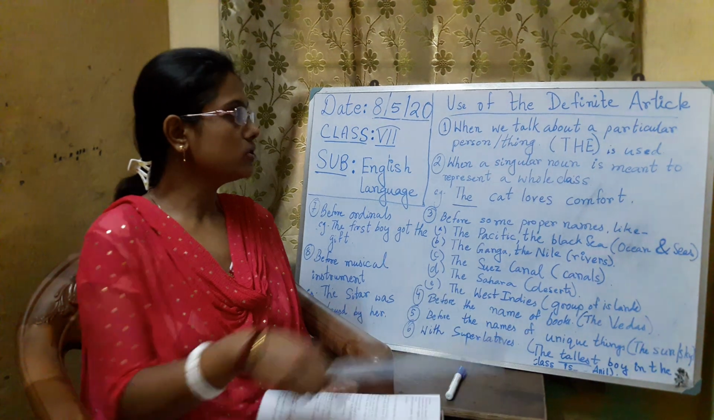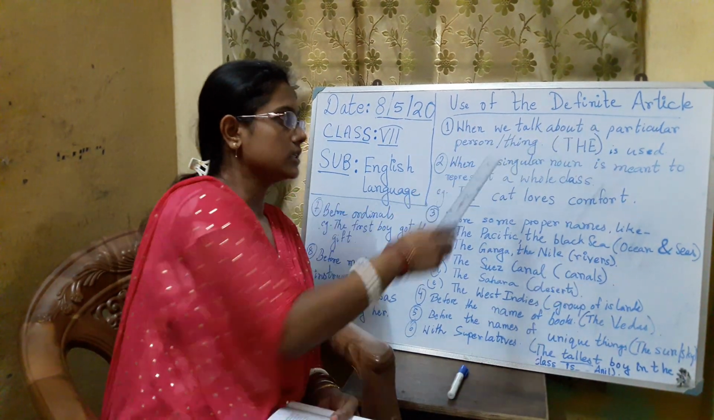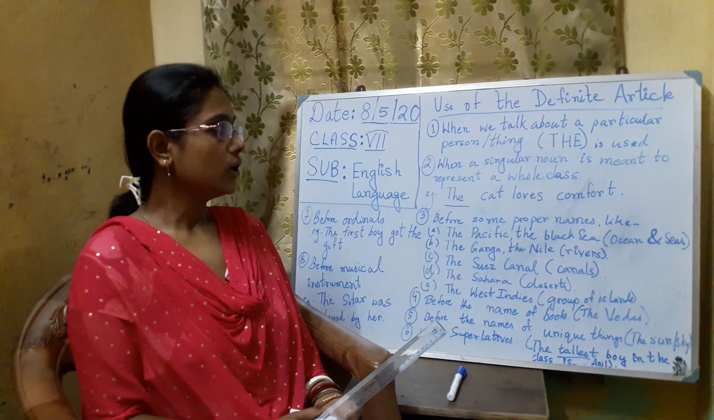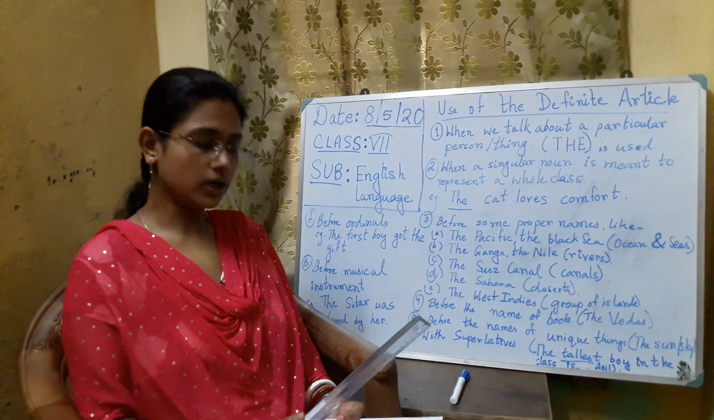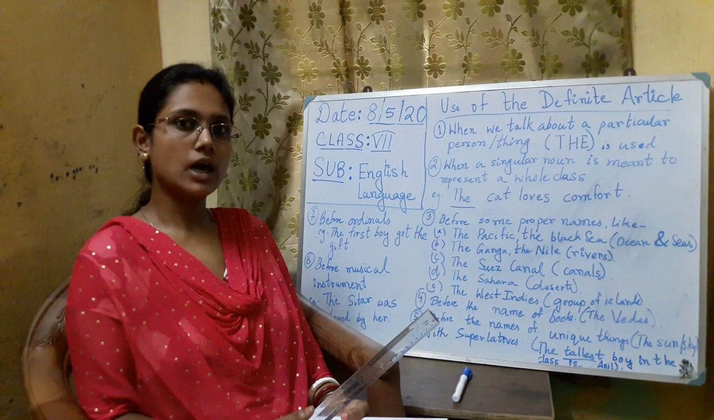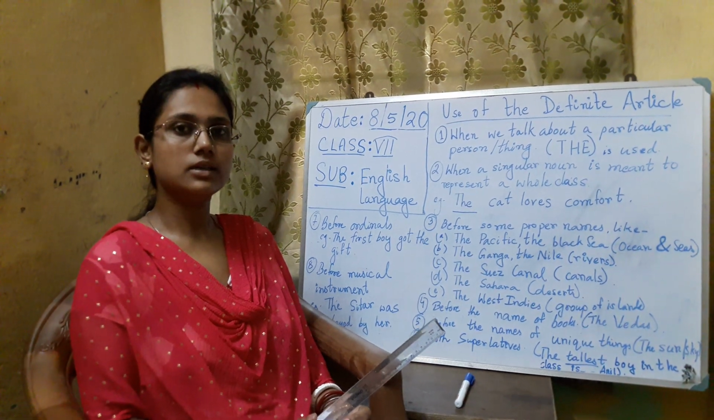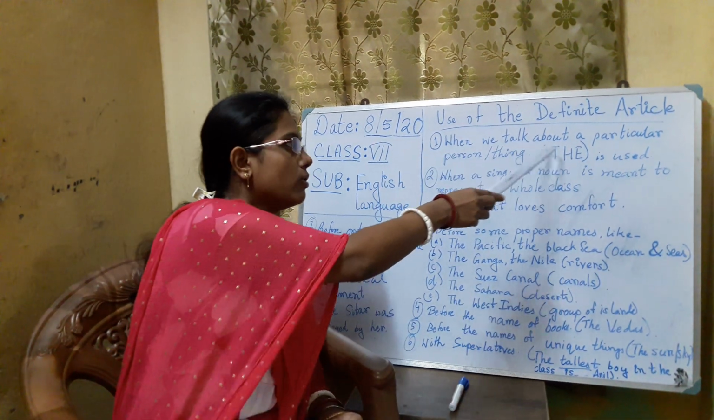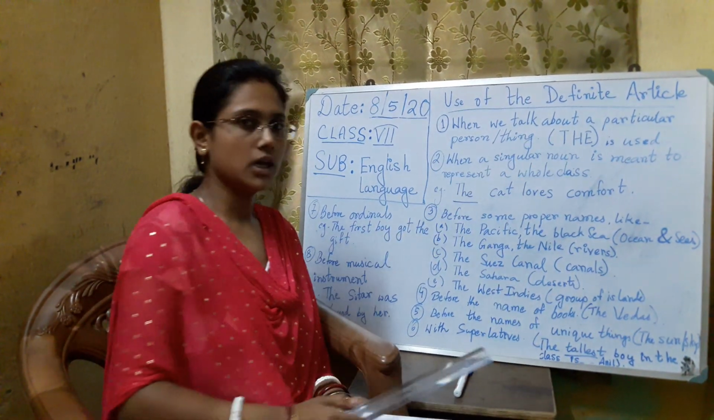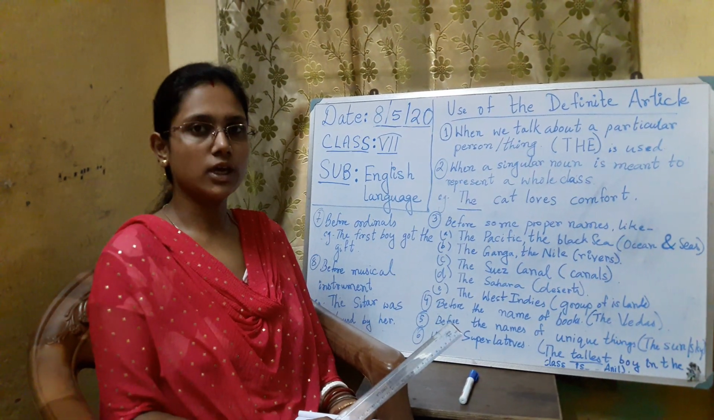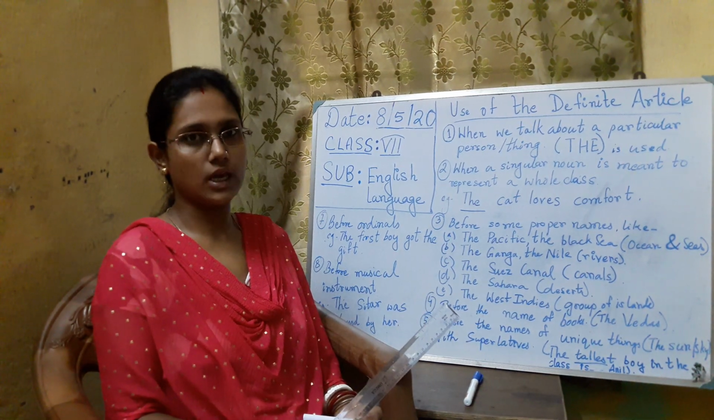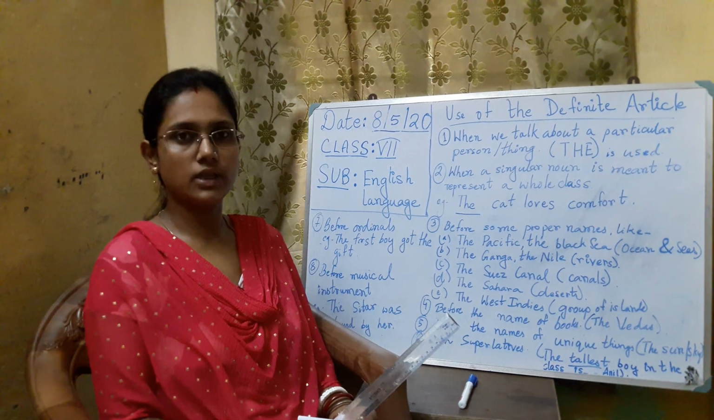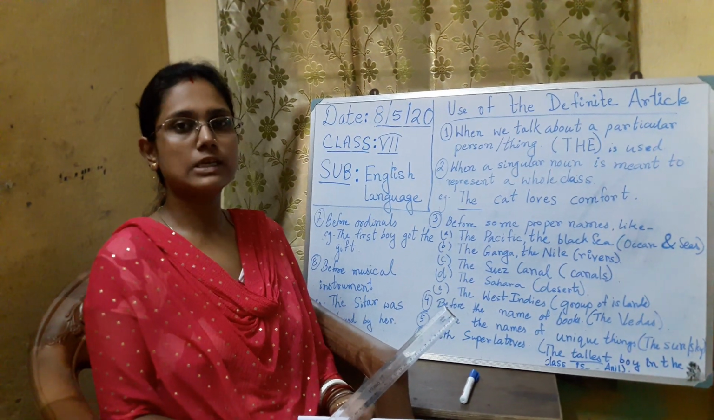Uses of the definite article. Definite article means the. Use of the. So what we are going to learn here is how to use the article the. We can use the when we talk about a particular person or thing. When we are talking about any particular person or thing, that time we can use the before that person or thing's name. Like the example given in your book.